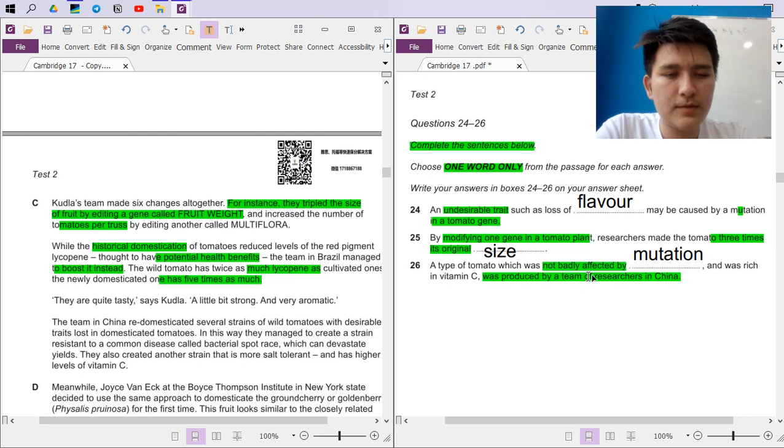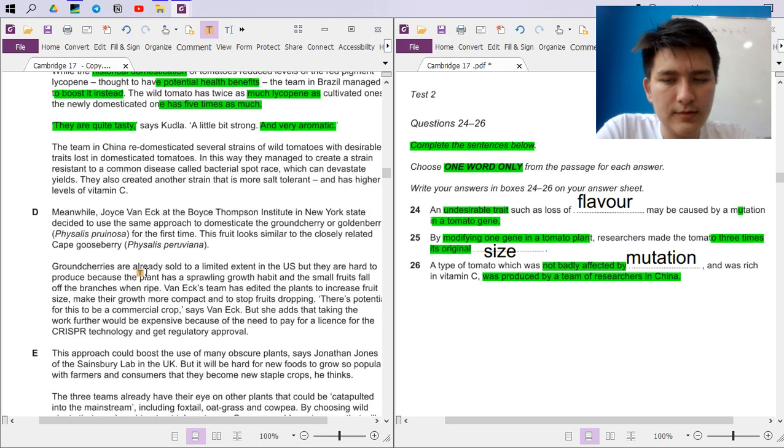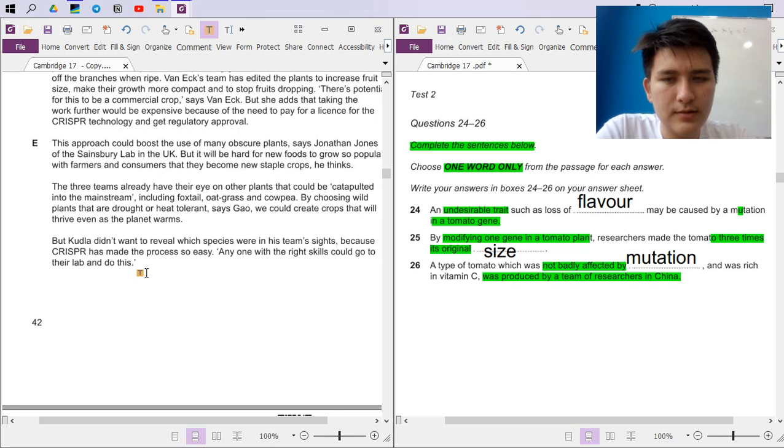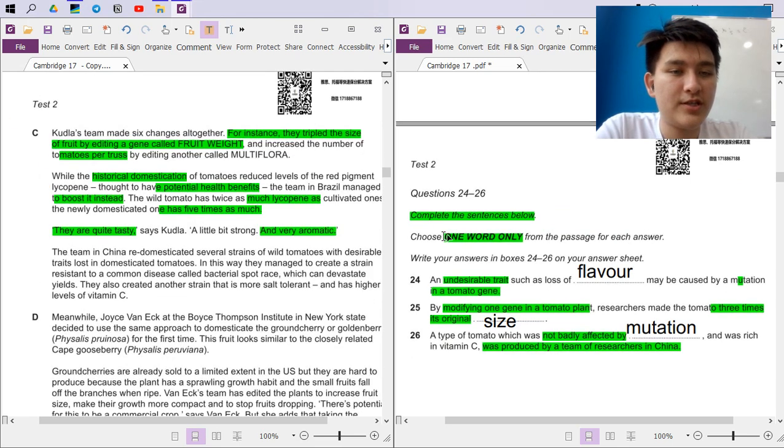I'm not sure, which was not badly affected by, was produced by, managed to boost it instead. The wild was twice as much lycopene. I'm not sure though. They are quite tasty and very aromatic. Vitamin C. I don't think that's it yet. Yeah, we can always come back, right? Oh yeah, it's now. They're only mentioning it now. Yeah, we keep reading. Don't get carried away, right?